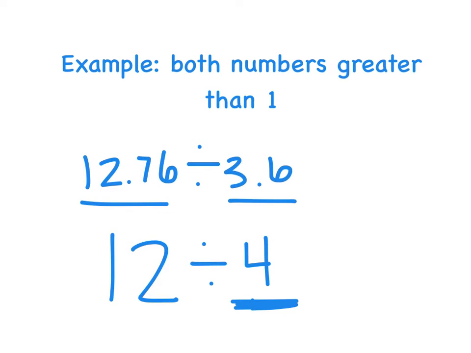So that's why we start with our second number in order to estimate, and then I'm simply solving 12 divided by 4, which we know is 3. So pick numbers that are close to your original numbers, but that are easy enough for you to do in your head.